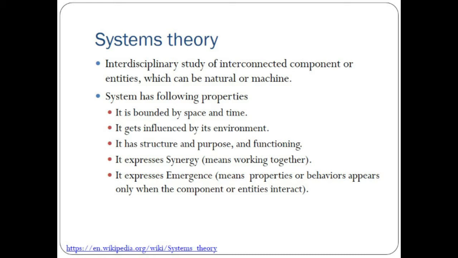For example, the braking system alone doesn't do anything when the car is standing. The braking system matters when you have a moving car, with the accelerator working and the gearbox working. If there is a fourth gear or fifth top gear in the car, and you are accelerating and suddenly you want to put on the brake, this is emergence: the braking system starts showing some behavior and property only when other components are working.